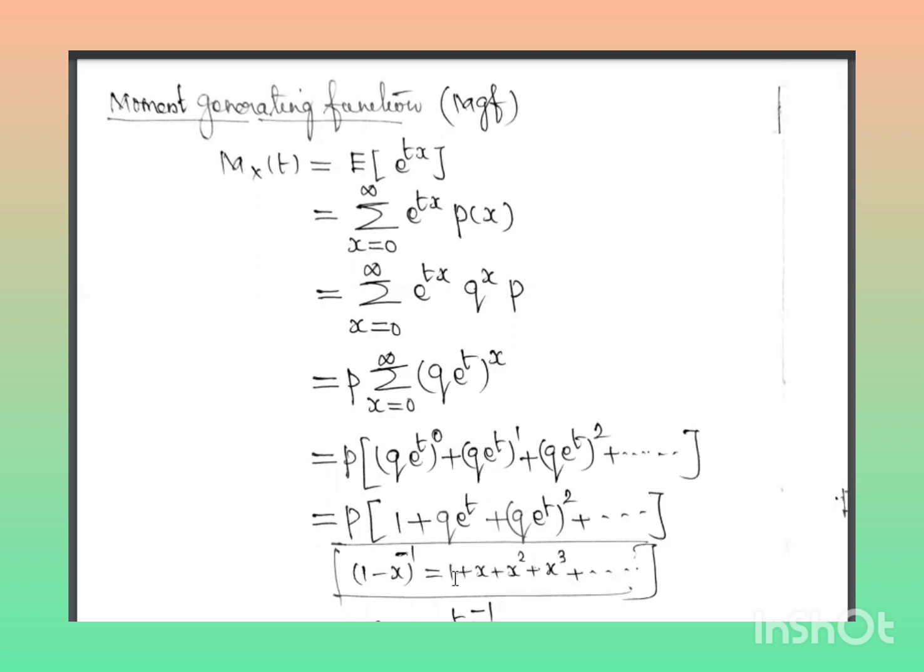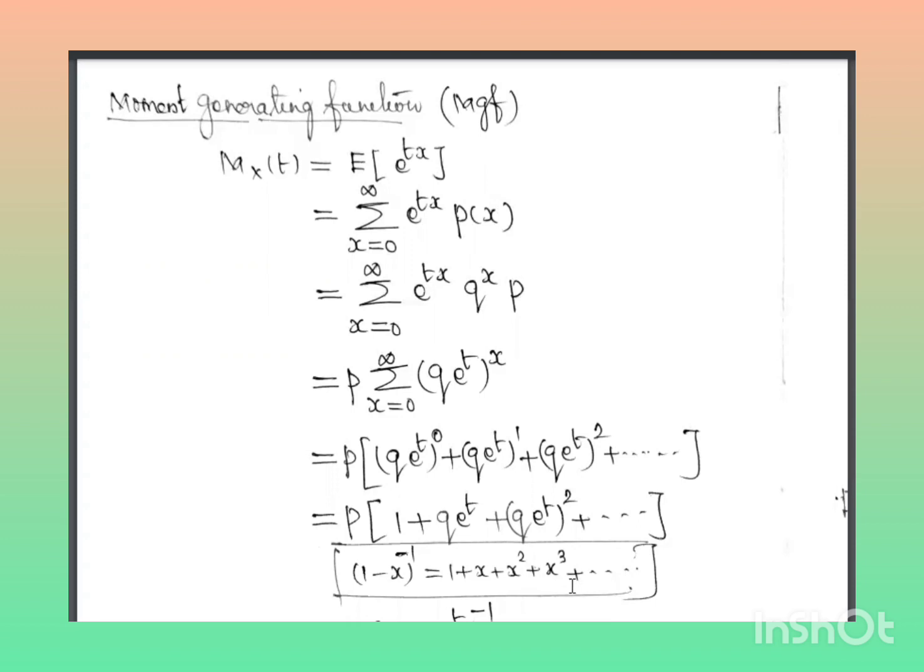So p into 1 plus q e power t plus q e power t whole square plus etc. This looks like the formula of (1 minus x) whole inverse, which is equal to 1 plus x plus x square plus x cube plus etc. So therefore 1 plus q e power t plus (q e power t) square looks like this formula.